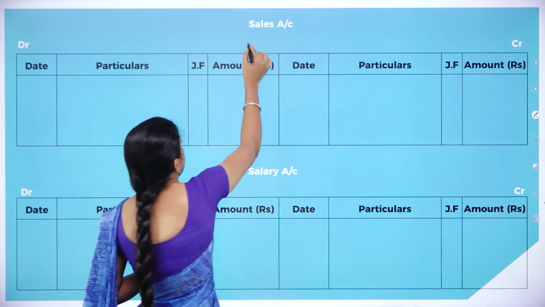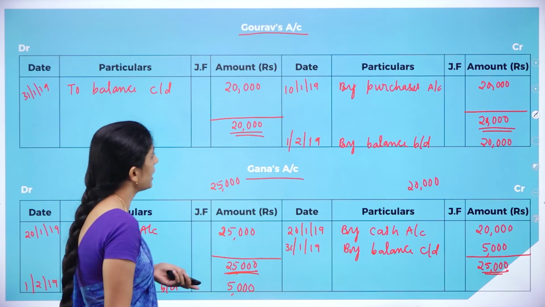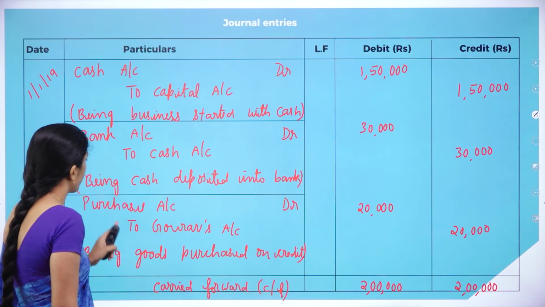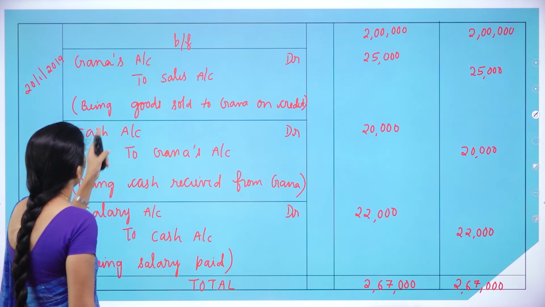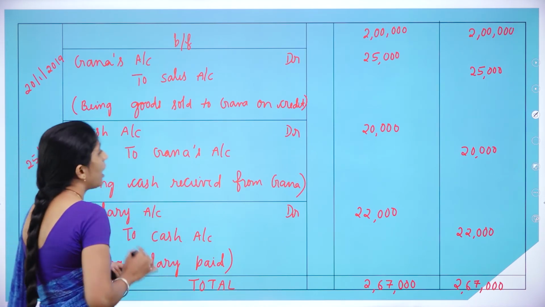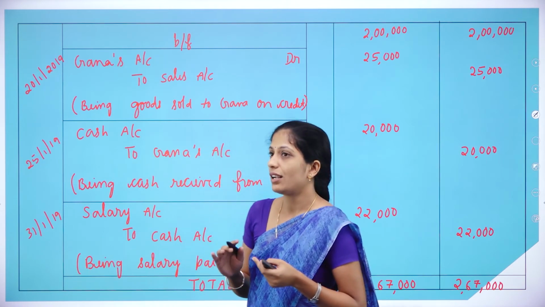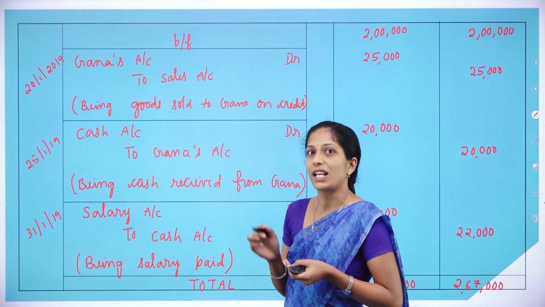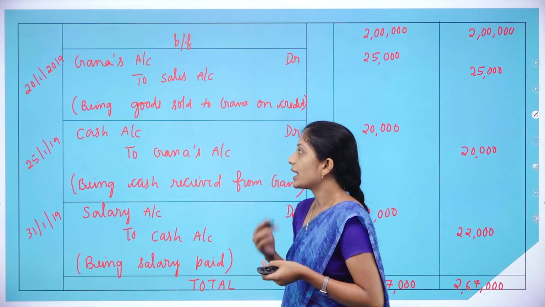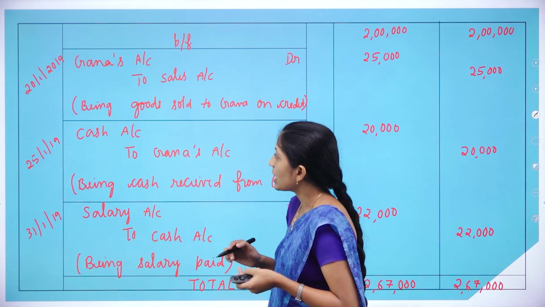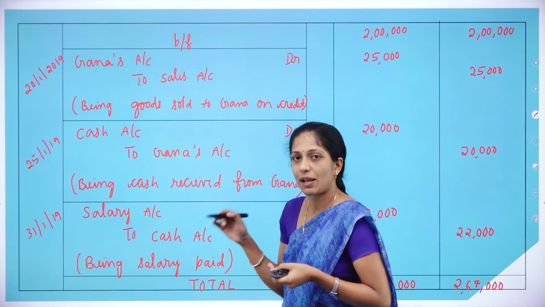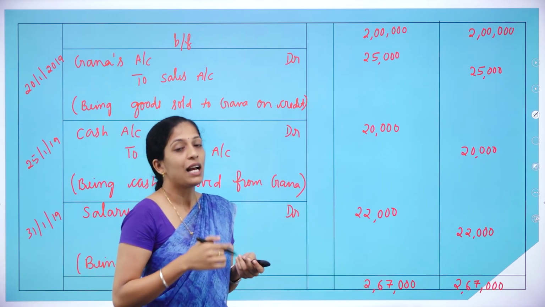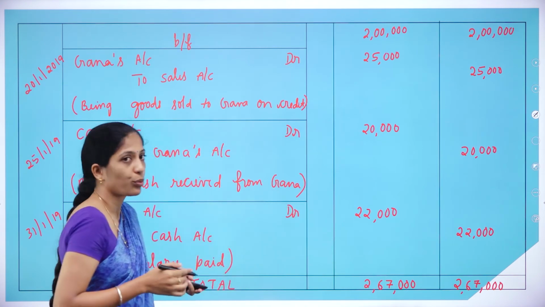Now we shall prepare sales account. Go through the journal entries where there is sales account. In the first there is no, second also there is no, third also there is no sales account, in the fourth there is sales account. So how do we record this entry? Since we are preparing sales account, leave this sales account and the remaining account is Ghana's account. So how do we record in our ledger account? It is 2/1/2019 Ghana's account. Since it is debited, we have to record in the credit side. So 2/1/2019 by Ghana's account, how much? 25,000.